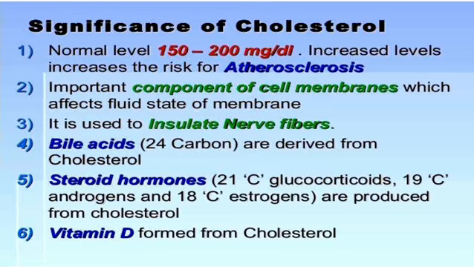Significance of cholesterol. The normal level of cholesterol is 150 to 200 milligrams per dl. An increased level increases the risk of atherosclerosis. It is an important component of the cell membrane, which affects the fluid state of the membrane. Cholesterol is used to insulate nerve fibers. Bile acids are derived from cholesterol, steroid hormones are produced from cholesterol, and vitamin D is also formed from cholesterol.